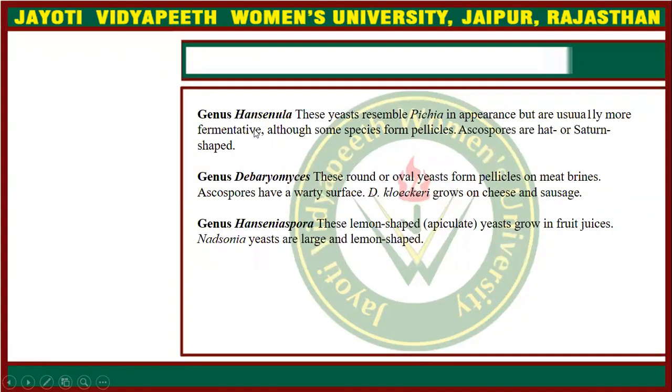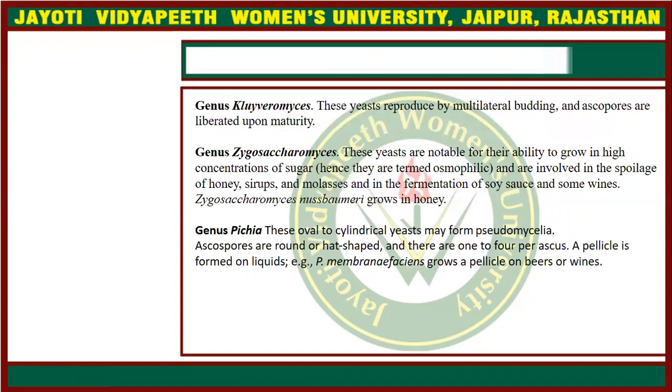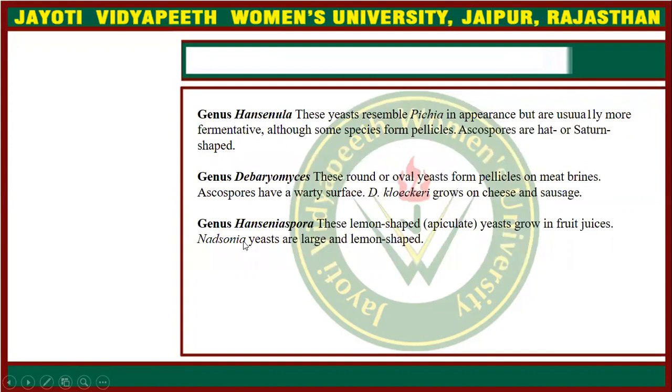The next genus is Hansenula. This is similar to genus Pichia in appearance, but it is usually more fermentative than Pichia. For industrial purposes, Hansenula is more important than Pichia, but the structure is similar. The ascospores are hat or saturn shaped.